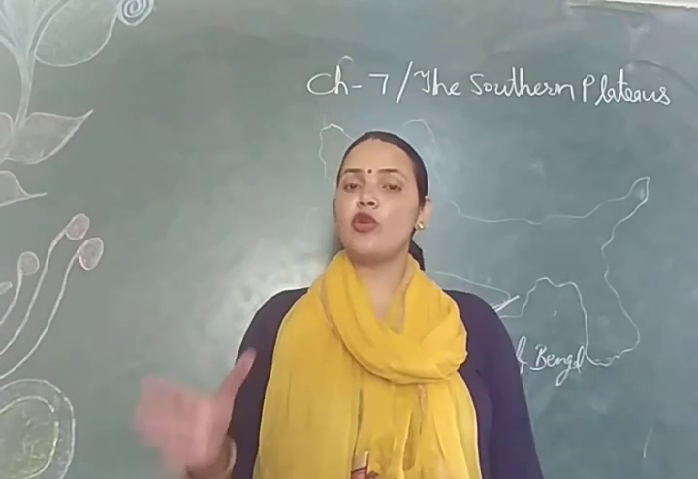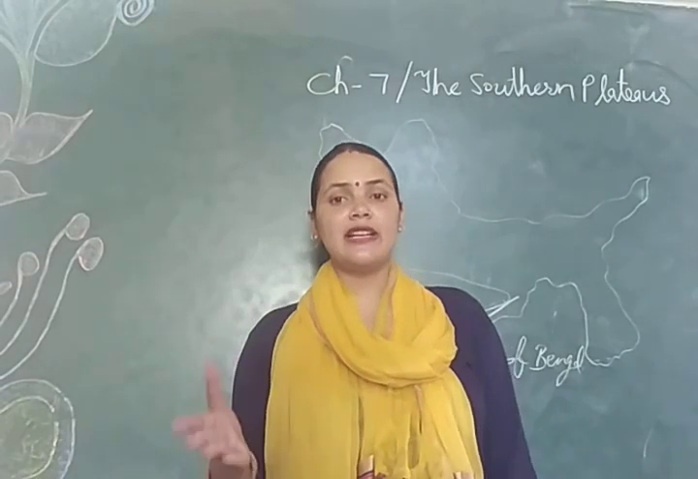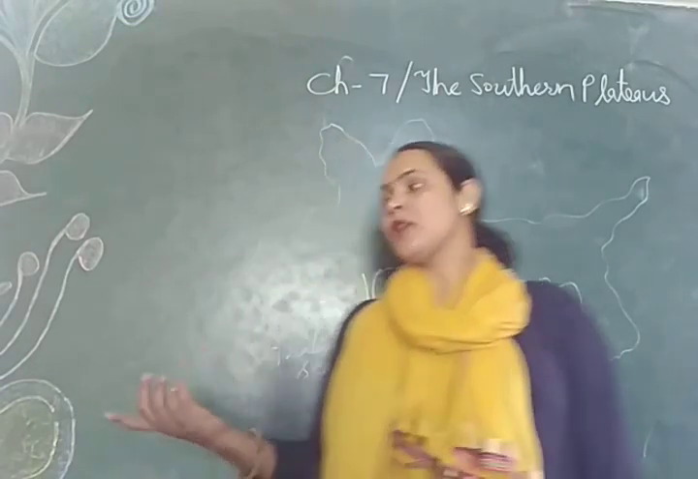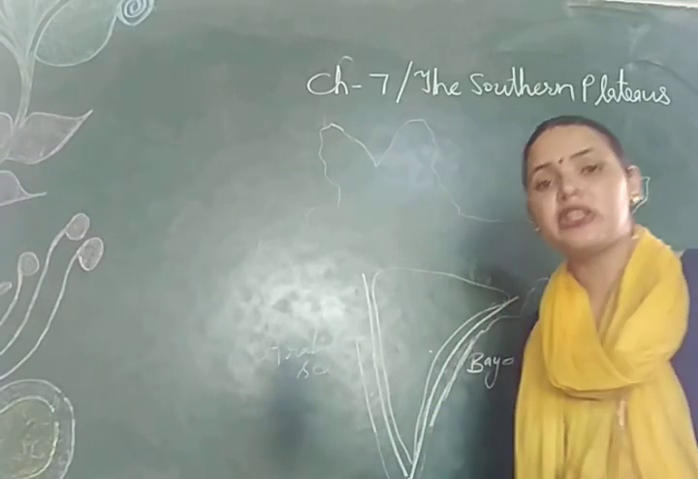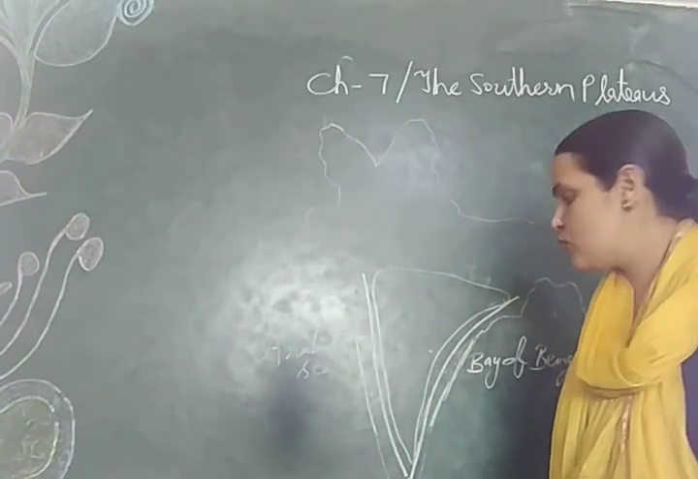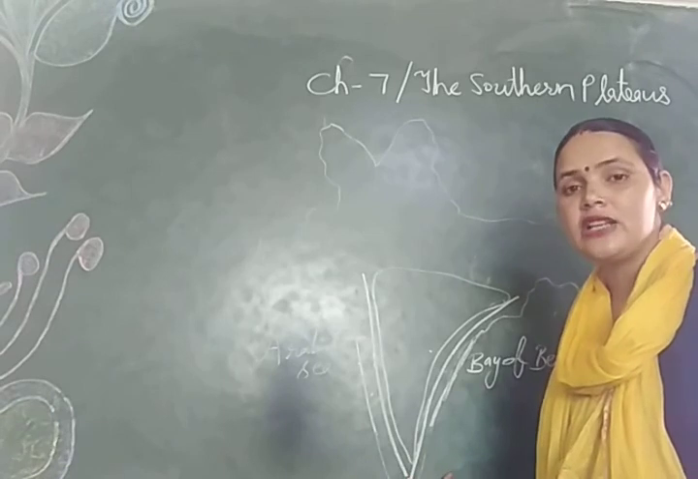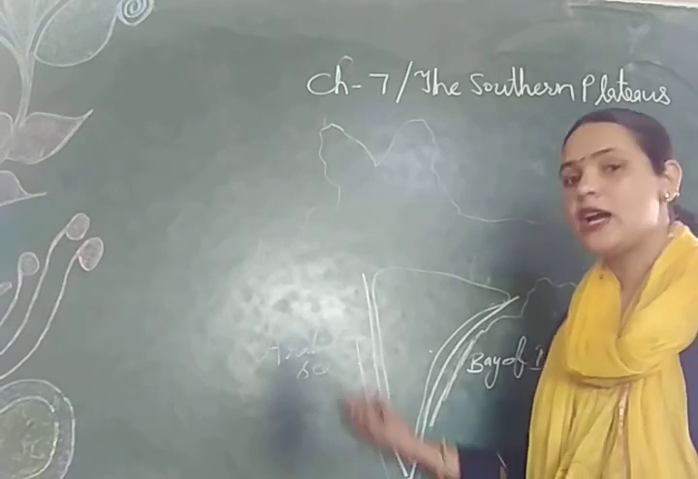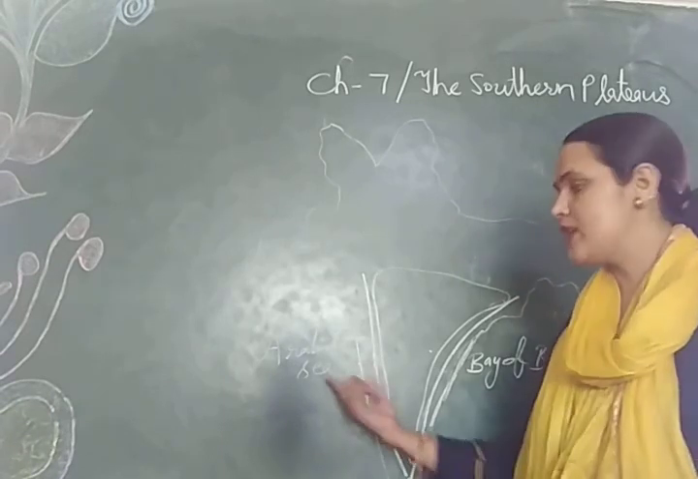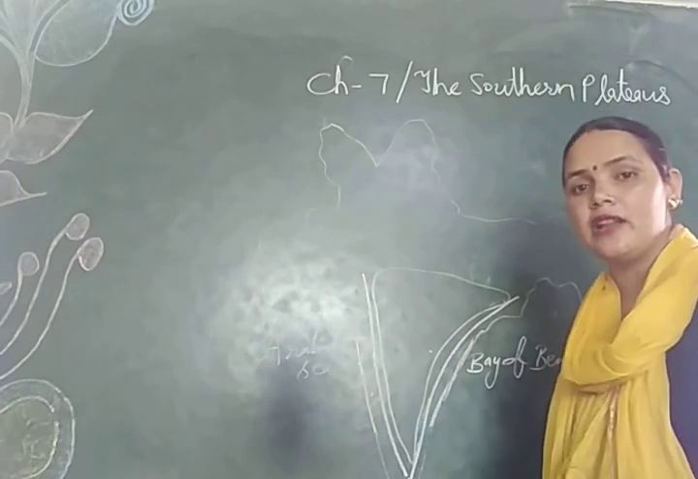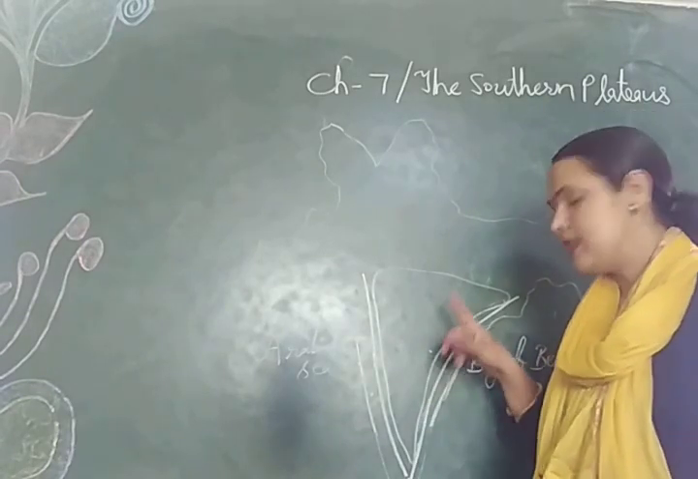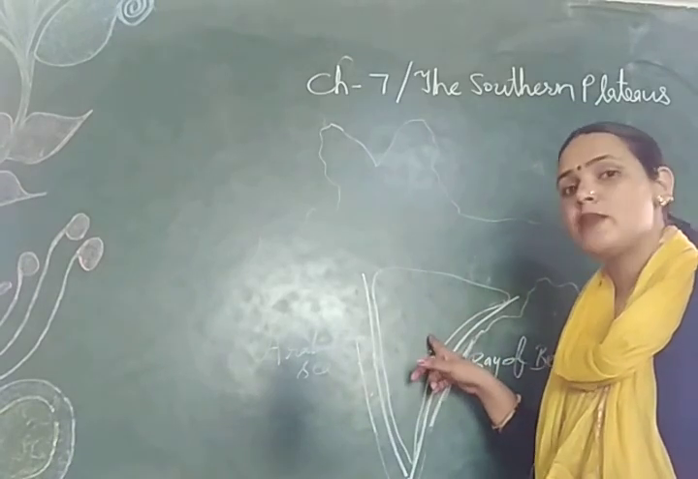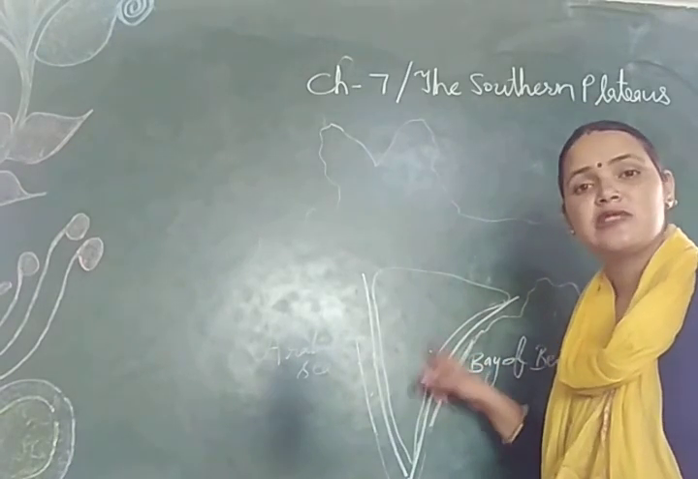It is known as Peninsular Plateau because we had already studied the meaning of peninsula: the land area which is covered by water from three sides is known as a peninsula. Our South India is surrounded by three water bodies: the Arabian Sea, Bay of Bengal and Indian Ocean. That's why South India is also known as Peninsular India, and the Southern Plateau is also known as the Peninsular Plateau.